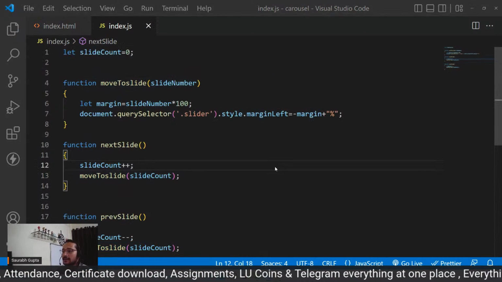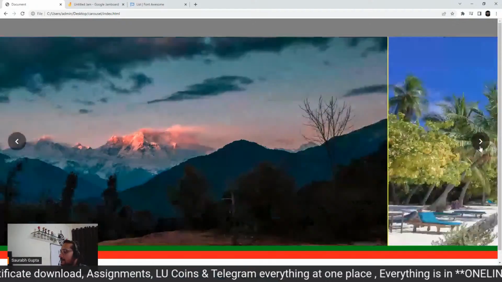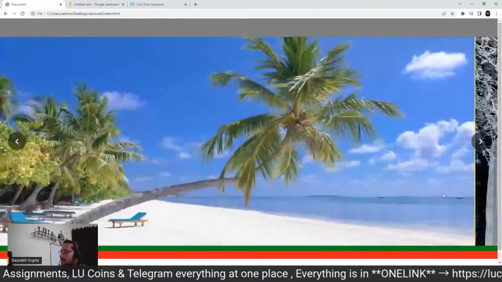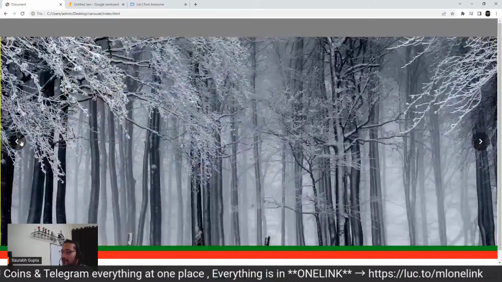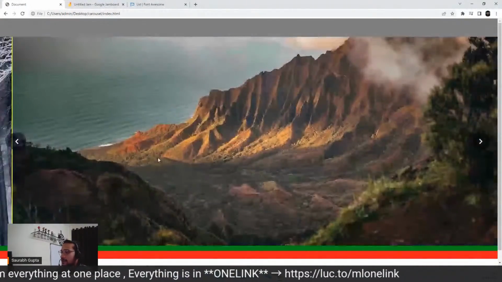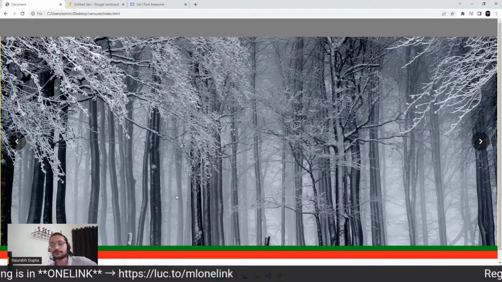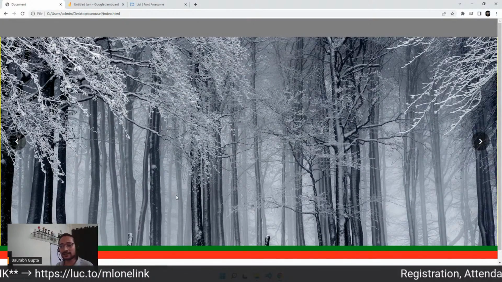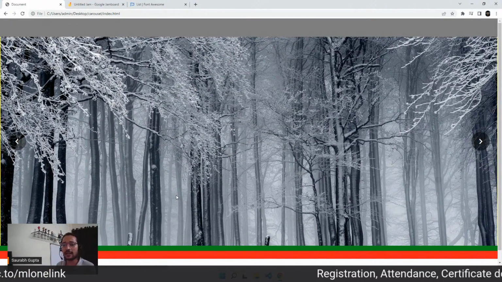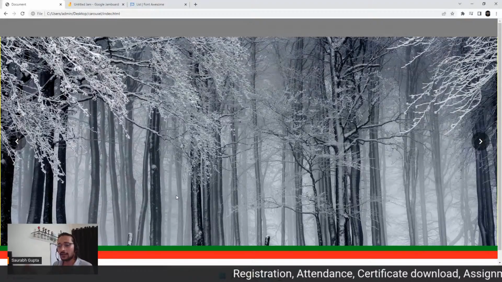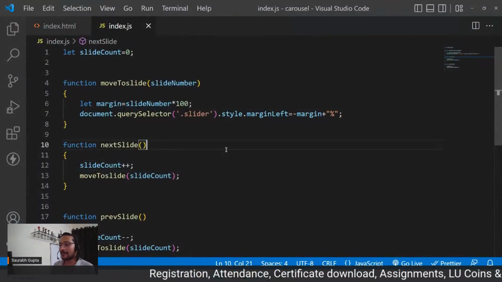So understood, guys? Till now, is it understood? So now next, previous, next, previous works perfectly fine. Are we cleared, everyone? Guys, I know it's loading a little because it's animation, so it will load a little bit. It's completely fine. So guys, the first step is done.